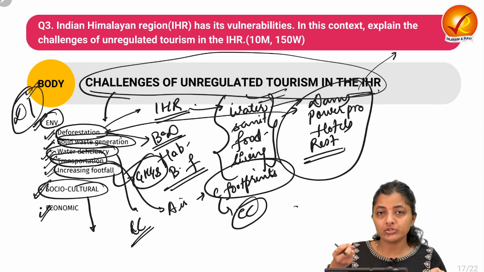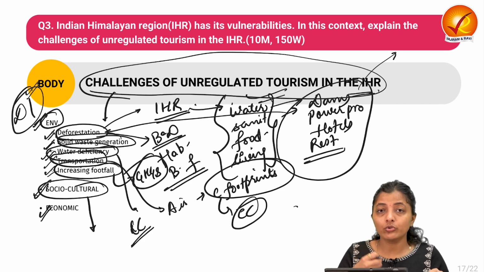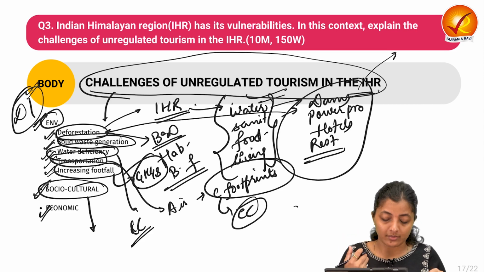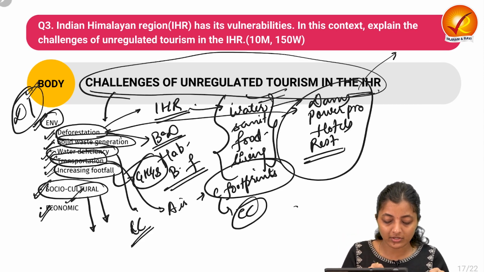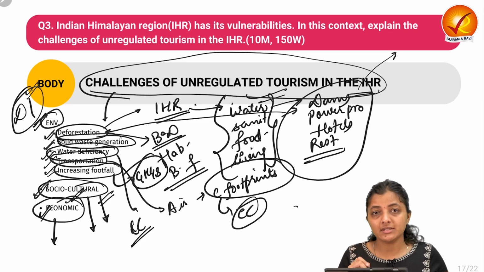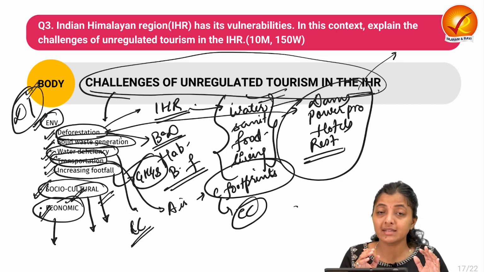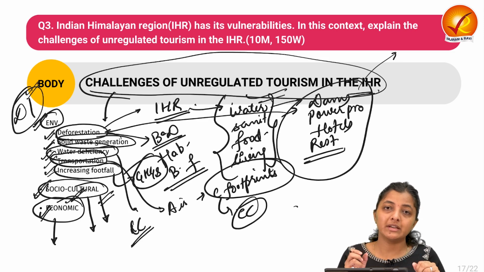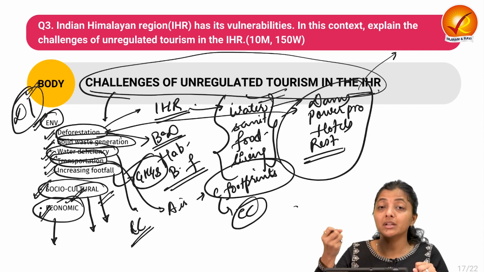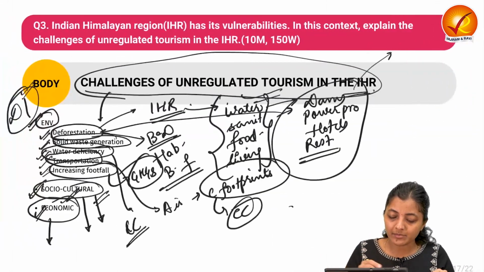Maybe the tourists who go into the Indian Himalayan region are not aware, and maybe they do not respect the local traditions or local customs. So this poses socio-cultural challenges over there. Then comes the economy. What are the economic challenges? Because of the lack of proper regulations, the benefits that can be reaped from tourism-related activity may not get distributed equitably in all the communities. So this leads to economic disparities also. You can quote as many examples as you can.